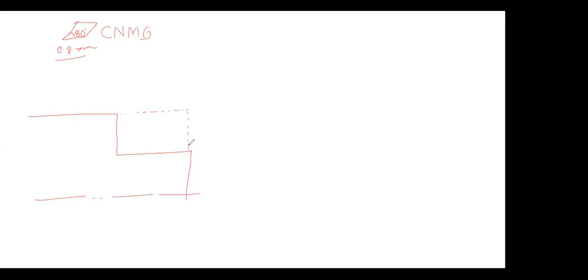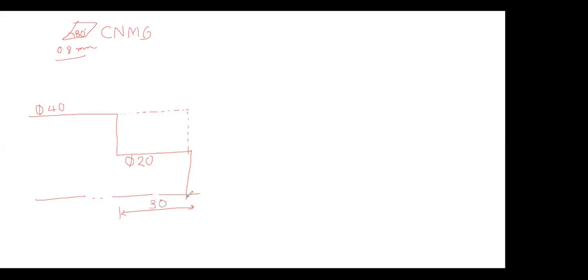First of all, we must know the tool that we will be using. The tool we will be using is CNMG, and you know that the CNMG has an 80-degree corner, and it has a 0.8 mm corner radius. For simplicity, we will be taking as simple a component as possible. We will be removing material from diameter 40 to diameter 20 over a span of 30 mm.